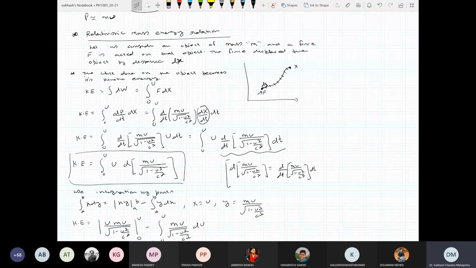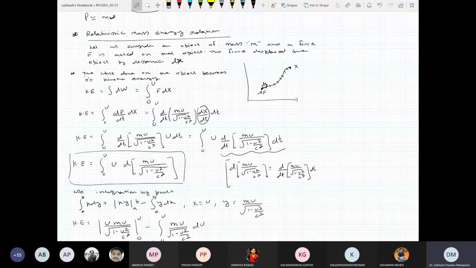You are pushing the object and giving it some velocity. After some distance, at the end, it will gain some energy because you are converting all the work into energy, and you want to express everything in terms of u. So that's why the final limit would be the velocity of that object. What is the velocity that object has obtained? That is u. If you want, you can start from x as well, but at the end of the day, we want to convert in terms of u.